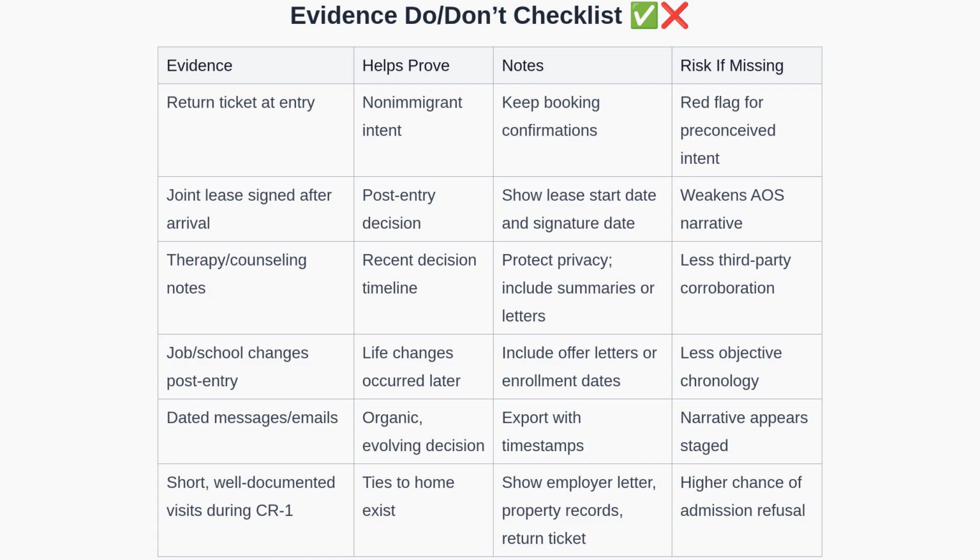Therapy or counseling notes may corroborate a recent decision. Job or school changes after arrival help establish that plans evolved later. Dated messages and emails provide organic evidence of the timeline. For visits during a pending CR-1, short, well-documented trips with proof of strong home ties improve the chances of admission. Now, let's see how a visit is evaluated during a pending CR-1.